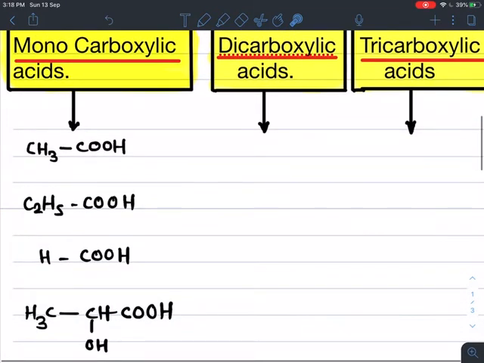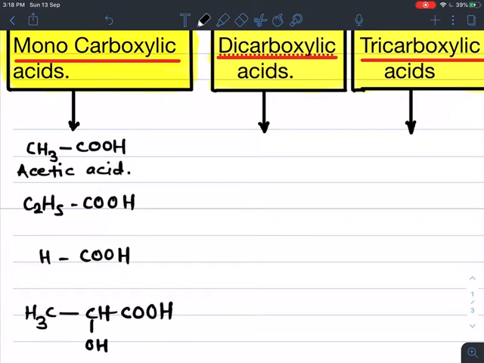So these are all examples of monocarboxylic acid. CH3COOH is acetic acid. We'll see details about their names in the nomenclature part. Acetic acid is the important content of vinegar. Vinegar is a dilute, 6 to 8% acetic acid solution. Vinegar is used as a food preservative.